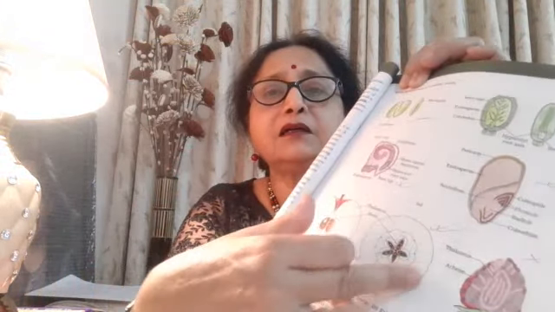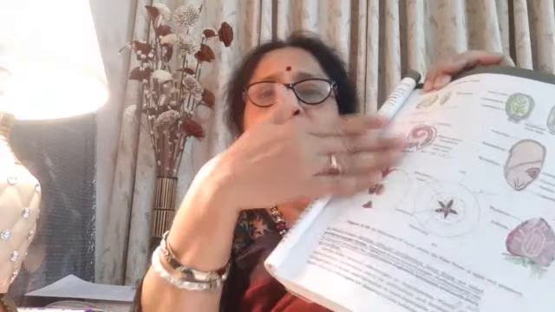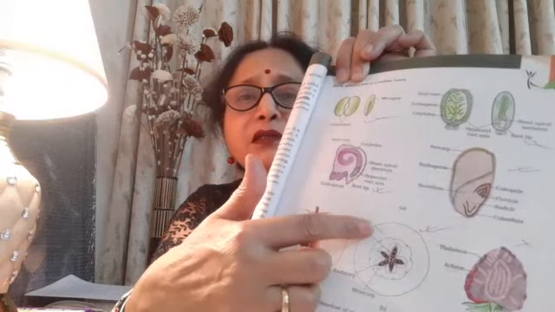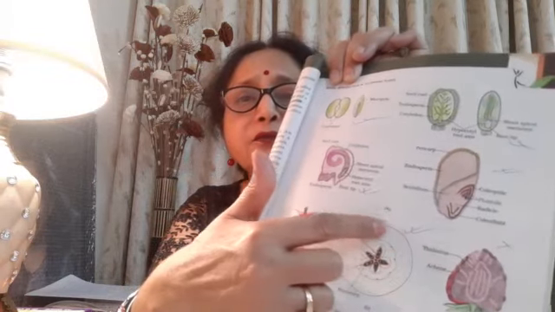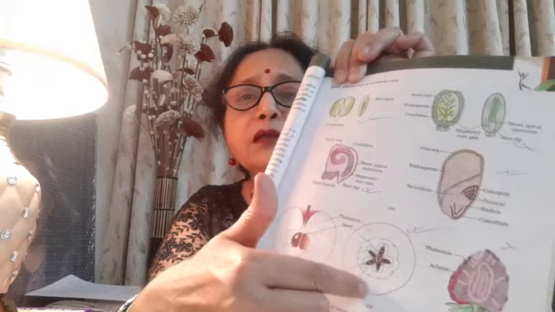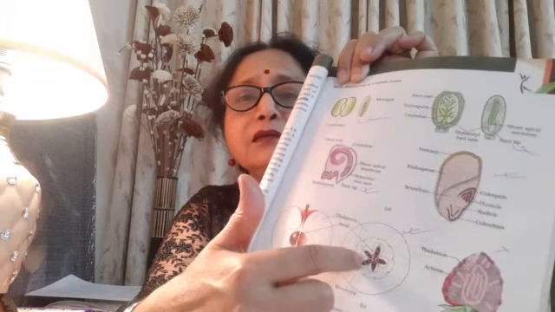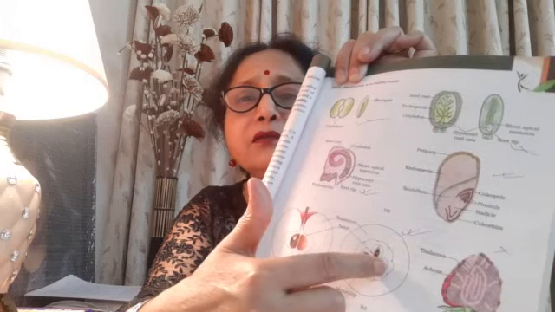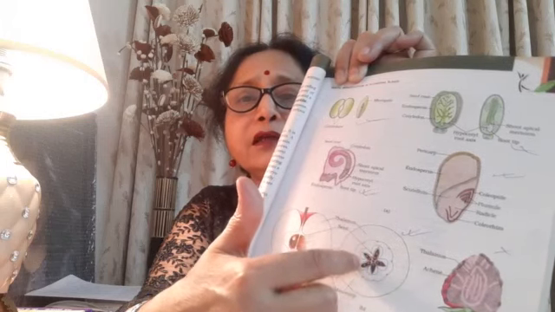Then there is the apple, the transverse section of an apple, and this is the strawberry. This is the longitudinal section of apple, and this is the transverse section. You can see this part of the fruit is formed by the thalamus. Inside this is the ovary, and within the ovarian chambers, these are the seeds.